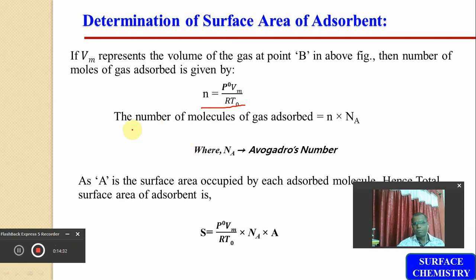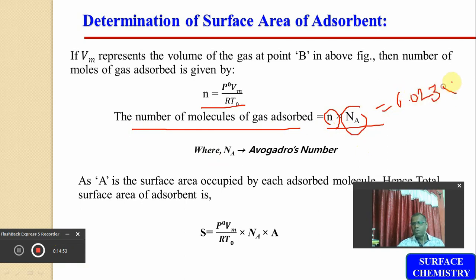The number of molecules in n moles is given by n into Na, because 1 mole of substance contains Avogadro's number. That is why n moles contain n multiplied by Avogadro's number, which is 6.023 into 10 raised to 23. So this is the value of Avogadro's number.